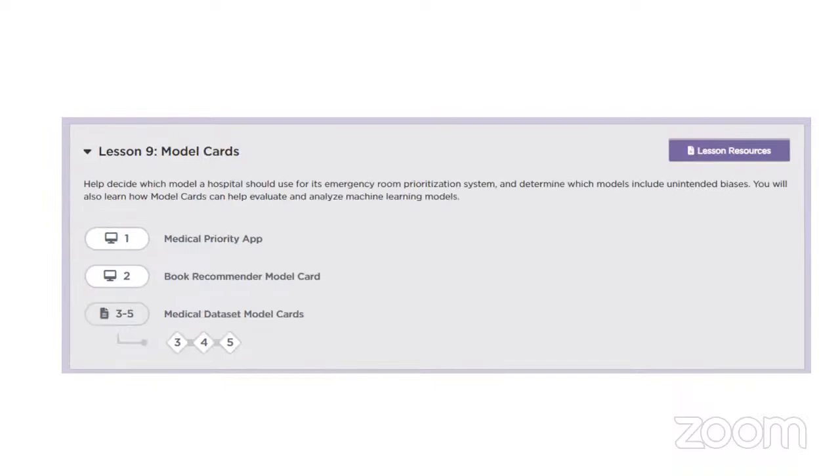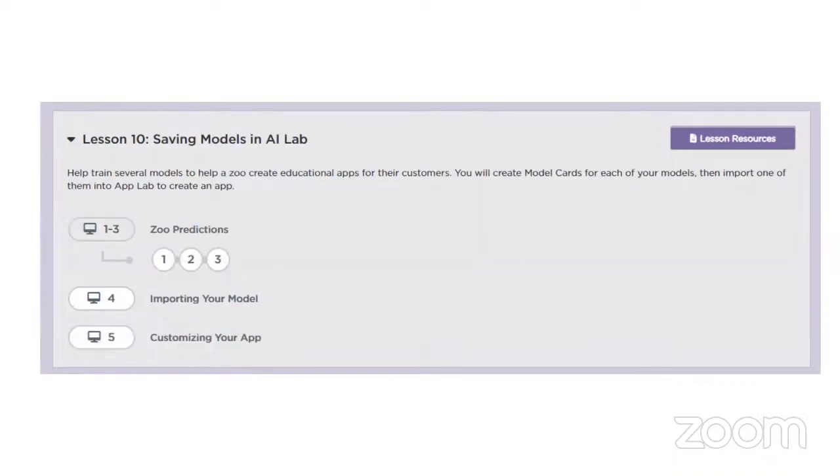We're also going to have another one, which is Modal Cards. So we're going to create another app, a Medical Priority app. We're going to continue working with our Recommender app too. There are lots of apps that we're going to create within this particular course, and they are all games. So we'll move forward.